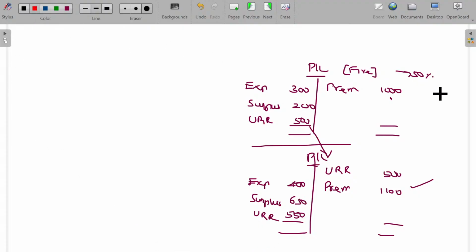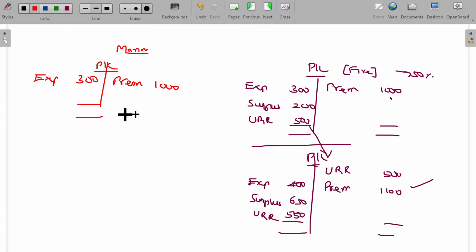In case of marine, sir, what happens? In case of marine, in the very first year itself, how much do I create? 1,000 rupees. Definitely in the very first year there will be loss, isn't it? The entire premium will be created. See, in case of marine, assume the same things are happening. Premium being 1,000, expenses here being 300. What is the unexpired risk reserve? As it is marine, 100% of the premium will be created and your net loss being 300.